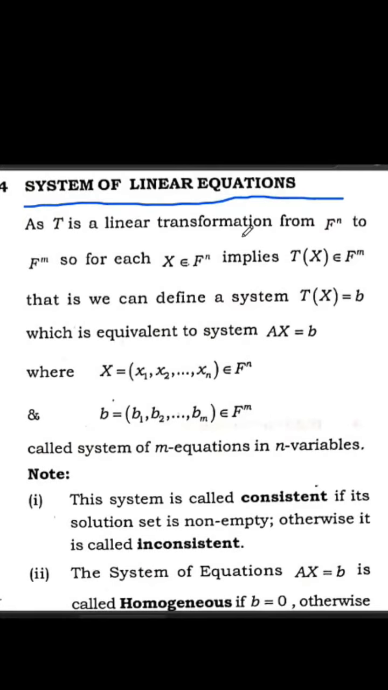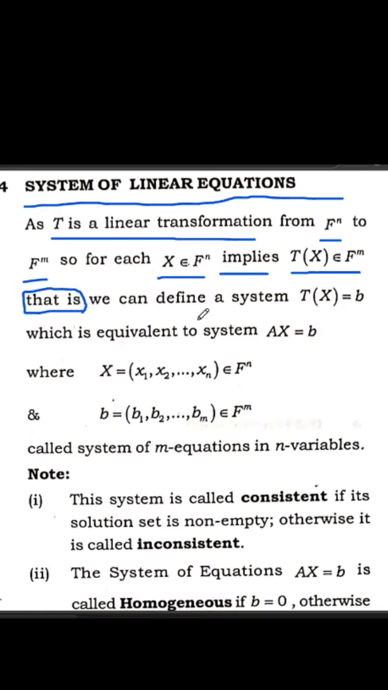Let T be a linear transformation from F^n to F^m. So for each x in F^n, T(x) belongs to F^m. If you say that same thing in other words, we can define a system